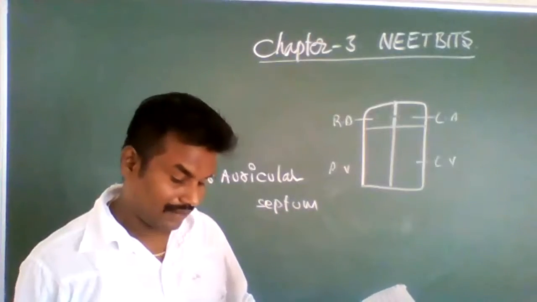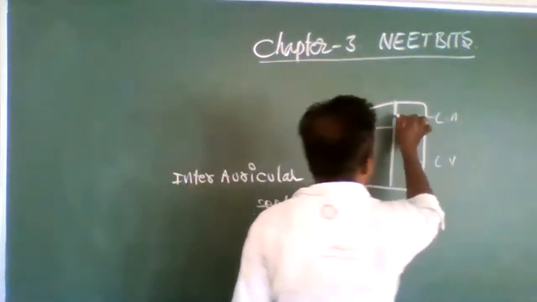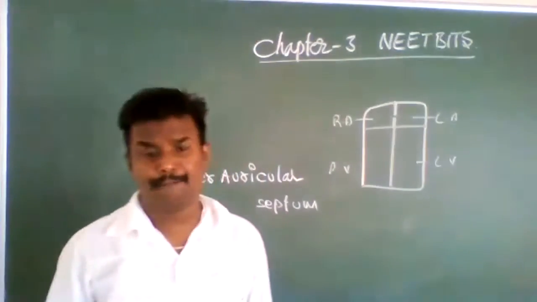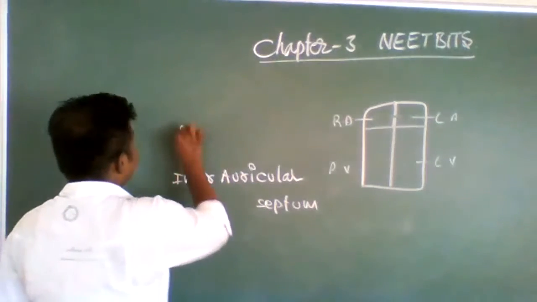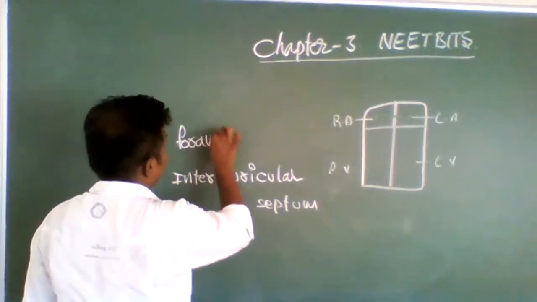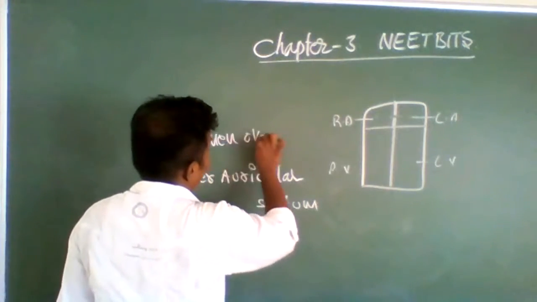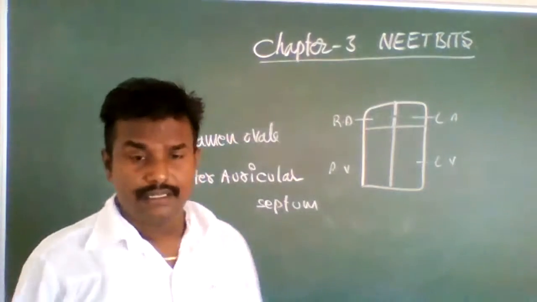Okay, this very minute pore is present. That is called foramen ovale.